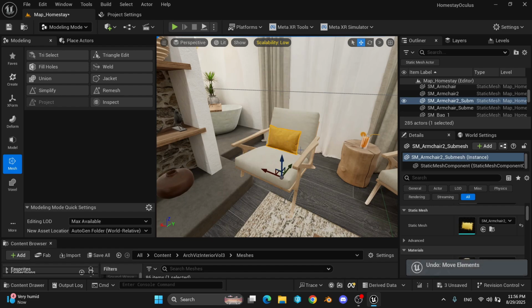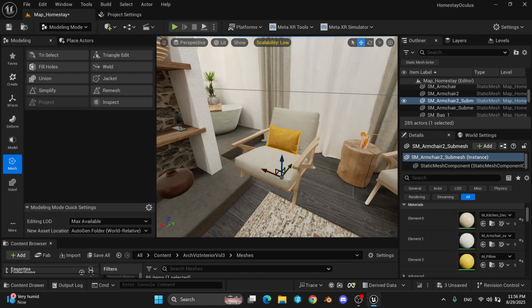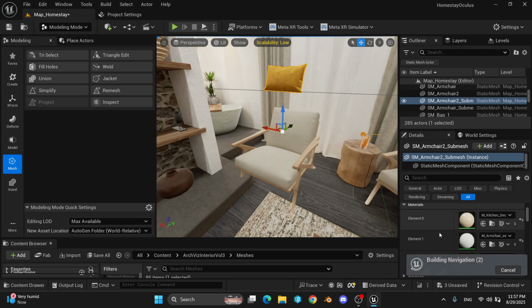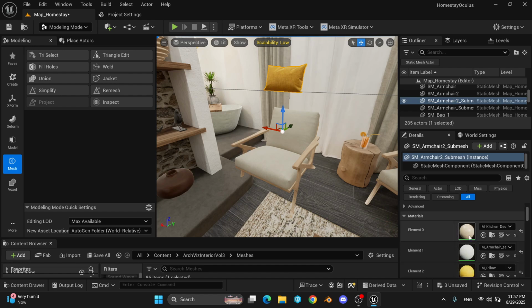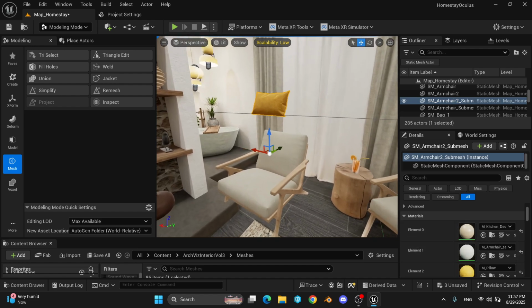Okay, however, if we look at its material elements, you can see that the pillow comes with all three materials that were present with the chair. This is the only material we need, right? So this is exactly what makes the GPU Lightmass crash. Okay, so the fix for this is actually very easy.